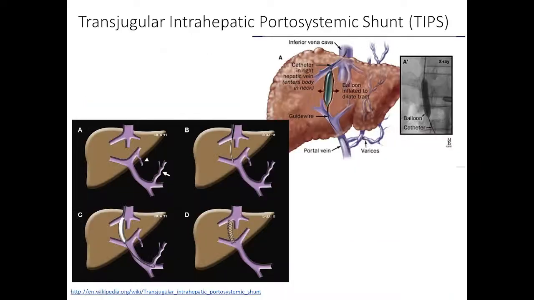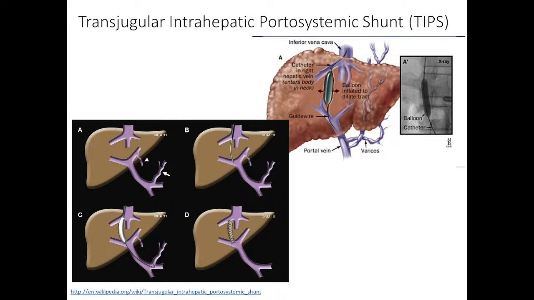Now, suppose still bleeding is not controlled. Okay. Now, how will you decrease the portal pressure? This is TIPS, transjugular intrahepatic portosystemic shunt. Okay. So, in this, this is portal vein, these are hepatic vein. Okay. So, what we have passed is one catheter through jugular vein from the hepatic vein up to the portal vein, and we will place one stent over this catheter.